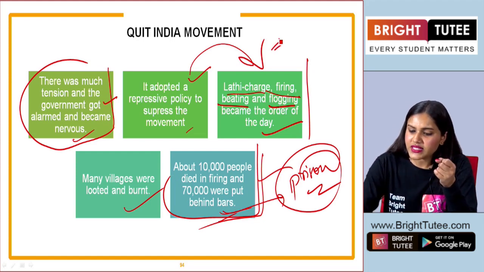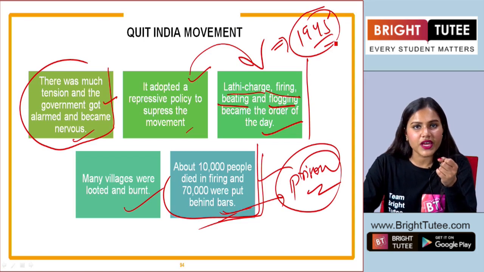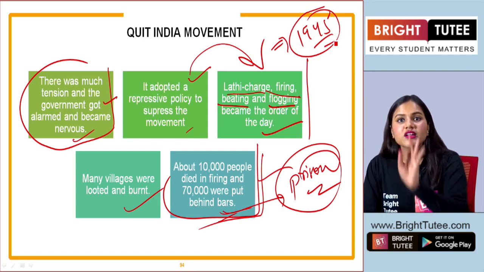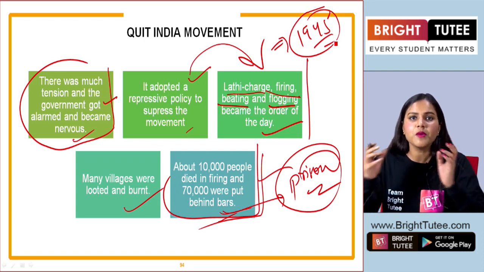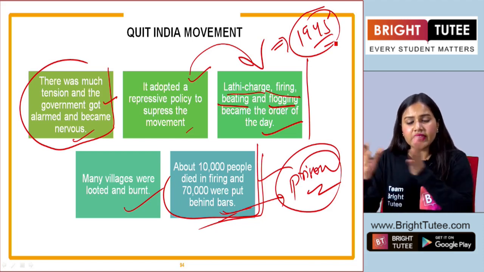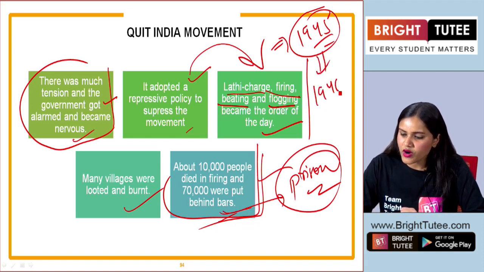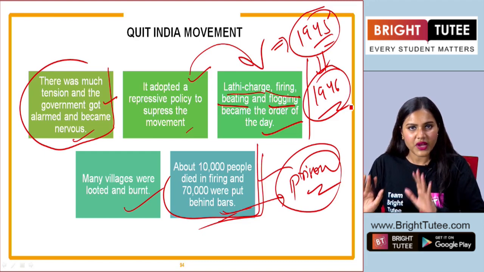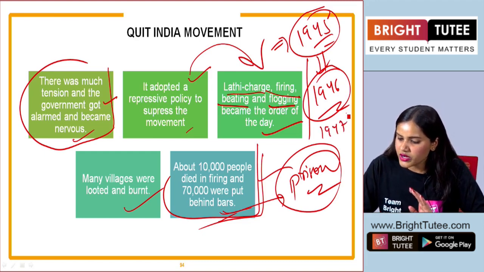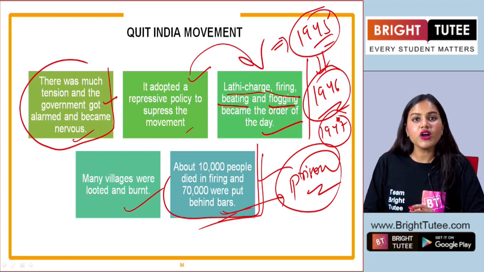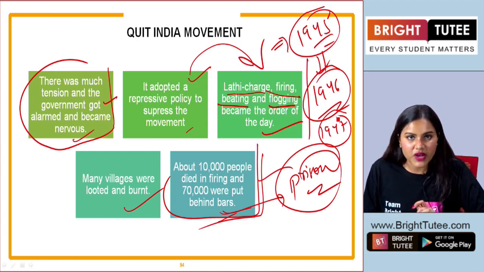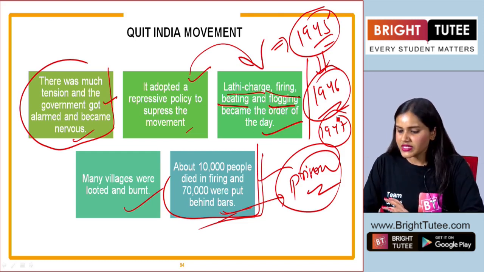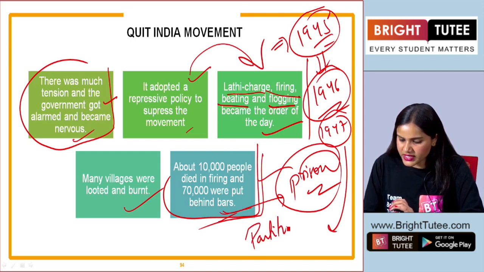Why, students? Because it was in the year 1945 that the Second World War ended, correct? But they had lost a lot in the war. They did not have enough money, enough resources, and somewhere in 1946 they decided that they were going to free India. So finally in 1947, on 15th August, we became independent from the British rule. Lord Mountbatten came to India and proposed a plan, and the partition of India also took place during this period.